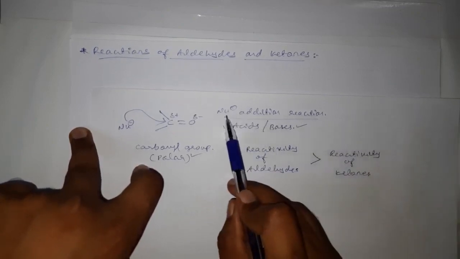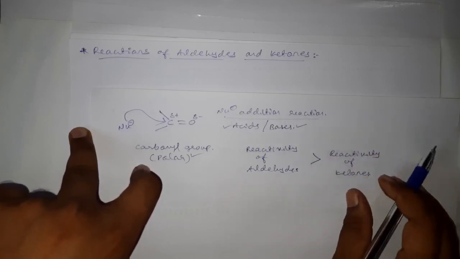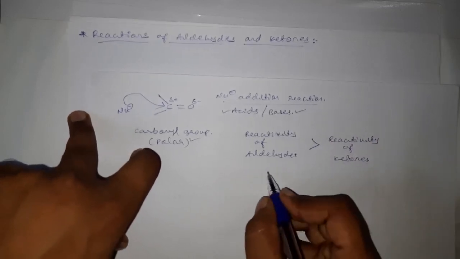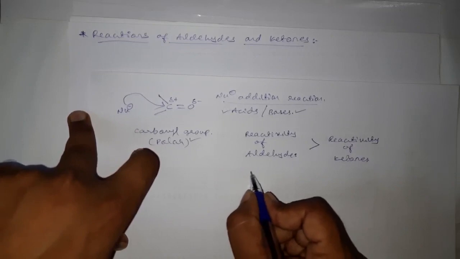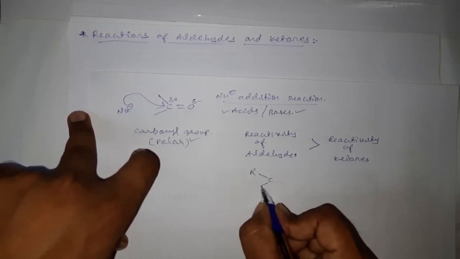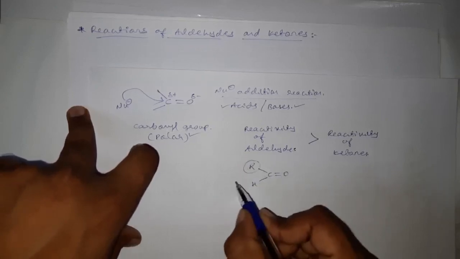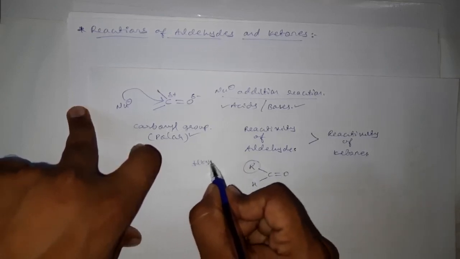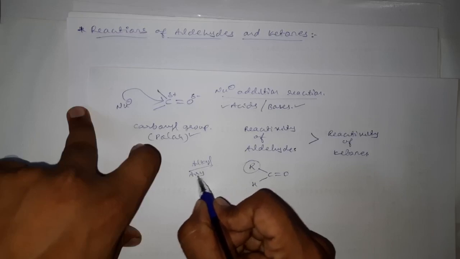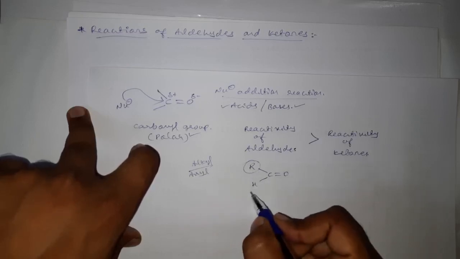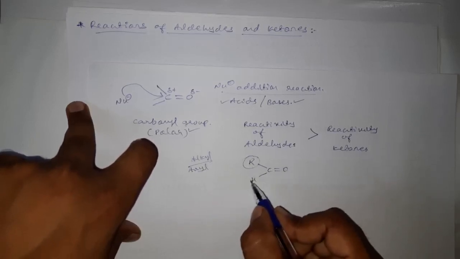Why? We know the general formula for aldehydes, that is RCH double bond O. Here this R may be any alkyl or aryl group, and this is hydrogen.